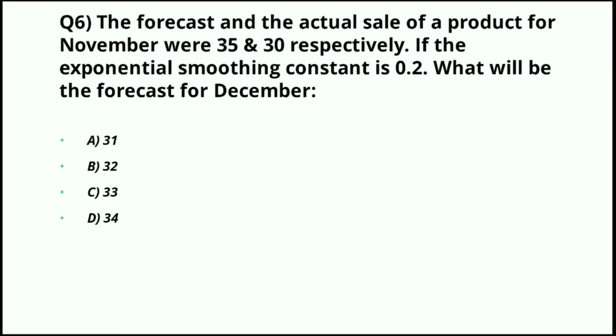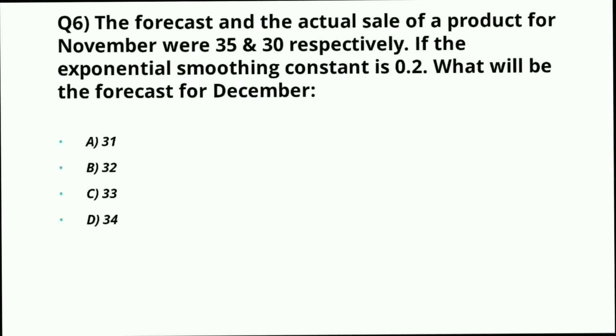The forecasting and the actual sales of product for November were 35 and 30 respectively. If the exponential smoothing constant is 0.2, what will be the forecast for December? The right answer for this question is part D, 34.